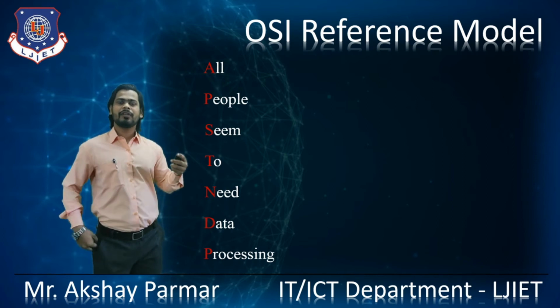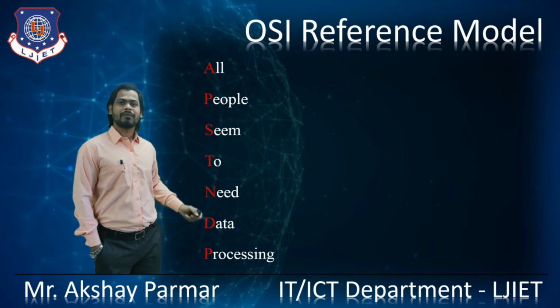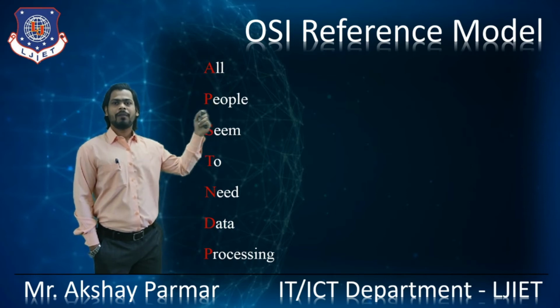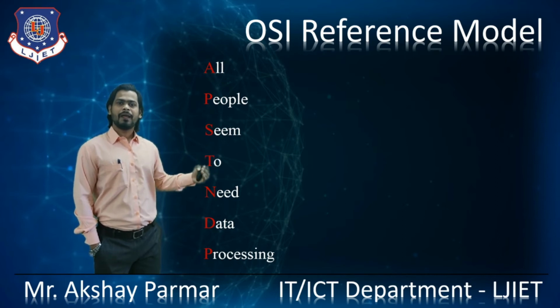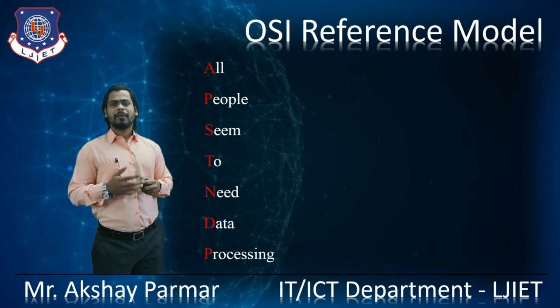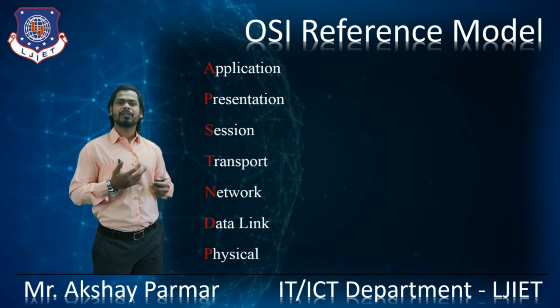Here we will take the initial from each word of the statement, all people seem to need data processing. We will take A from all, P from people, S from seem, T from to, N from need, D from data, and P from processing. By that we can easily remember the sequence of the layers of the OSI reference model.